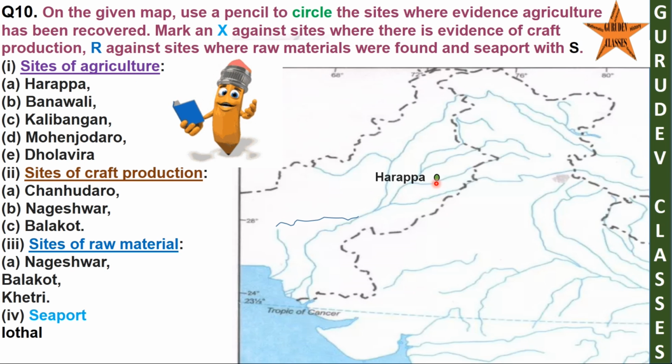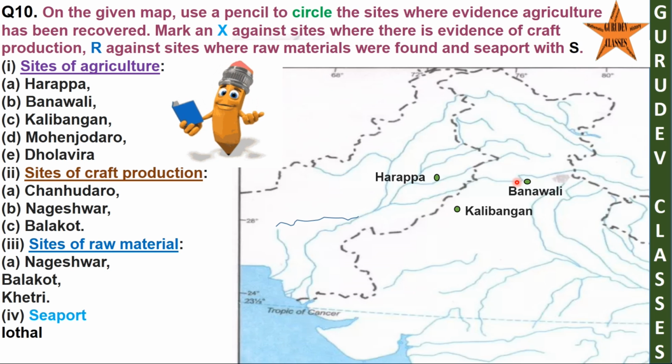Harappa is located at this place on the banks of river Ravi in present-day Pakistan. This Ravi river goes ahead and joins the Indus River here. B. Banwali. Banwali is an archaeological site located in Hisar district of Haryana state. It is 120 kilometers from Kalibangan and 16 kilometers from Fatehabad. This city was situated on the banks of the Rangoi river.